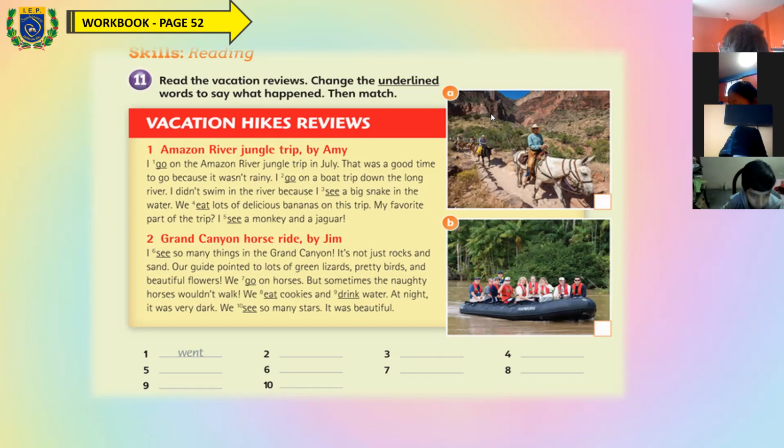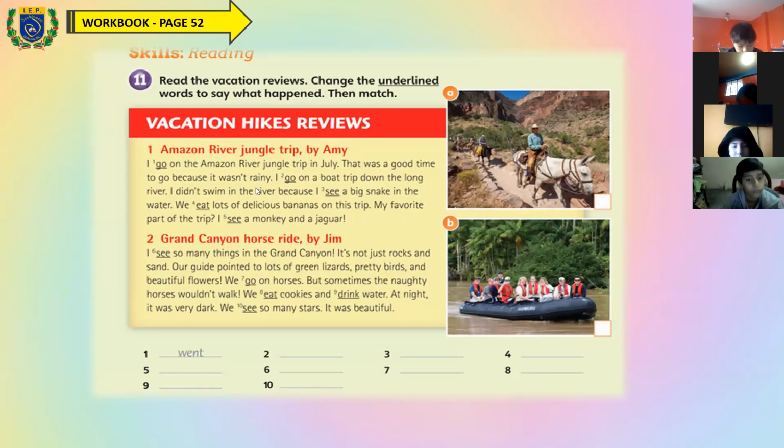The story in the picture letter A is about the Amazon River Jungle Trip by Amy, and the story of this vacation in the picture letter B is the Grand Canyon Horse Ride by Jim. The number one is the picture letter B, and the number two is the picture letter A, right?